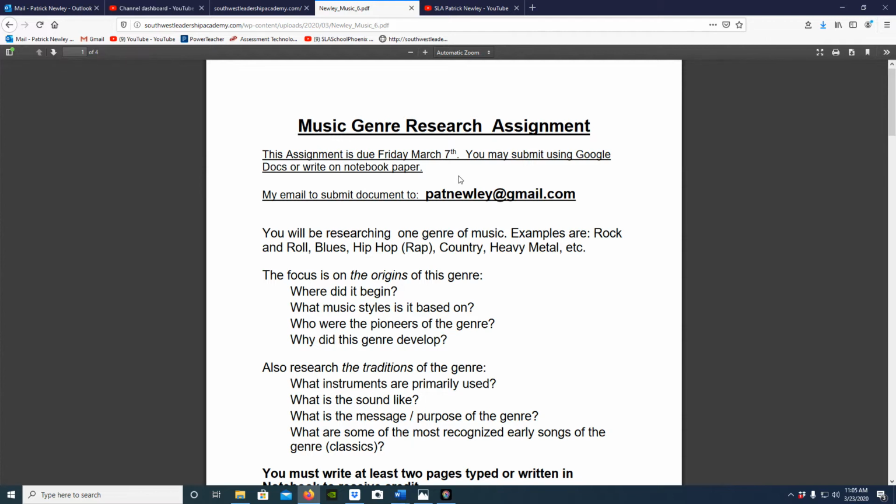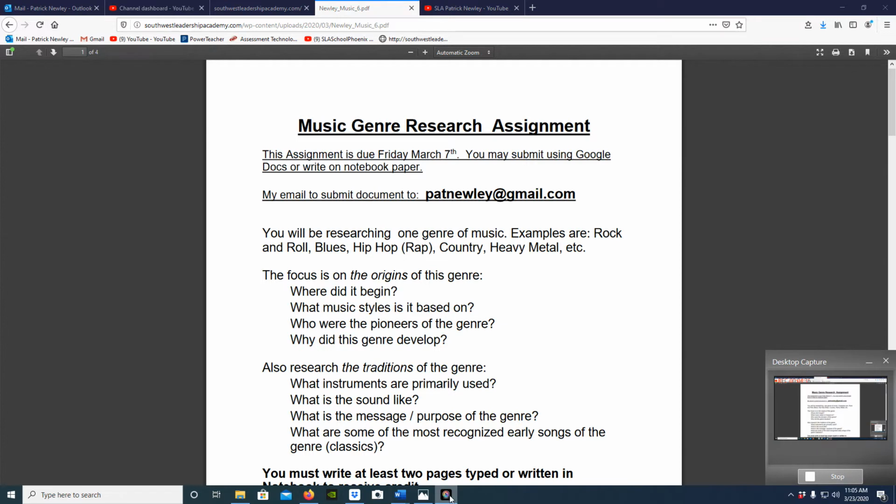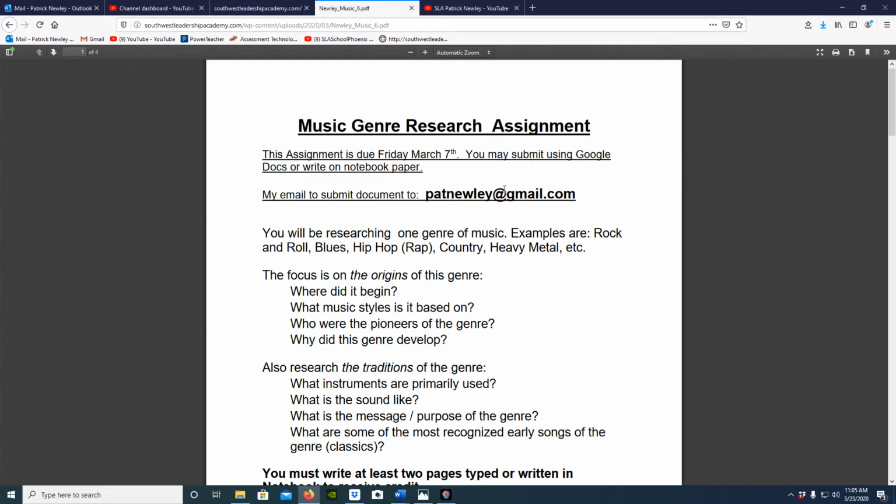Or, if you don't have access to a computer, you can write it on notebook paper, take a picture of your research paper, then send that to me through my email at patnewley@gmail.com. That is a great way for you to send your information so that I can check it pretty effectively and quickly.